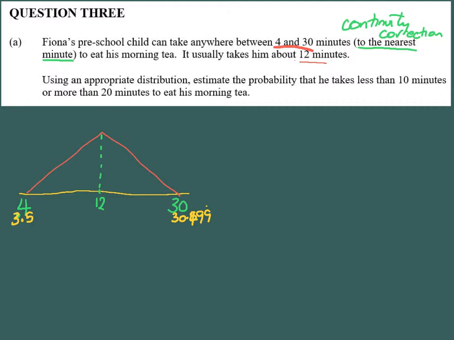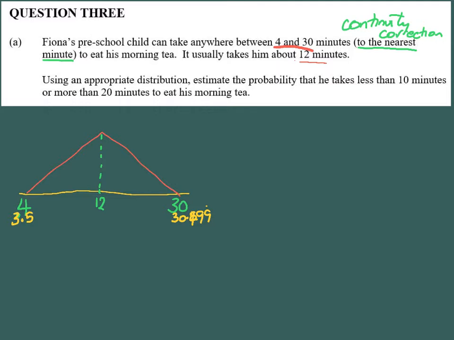So when you've got to do continuity corrections, you have to take that into account. For the purpose of this particular question, I'm going to do it with the continuity corrections, but as I said, we'll also accept answers that don't have the continuity corrections.